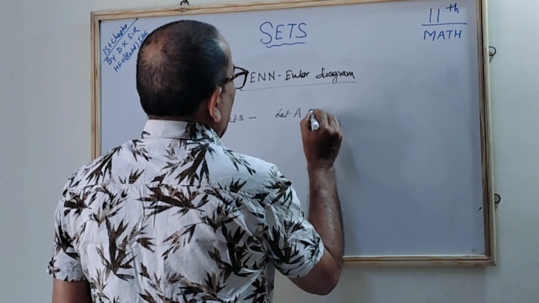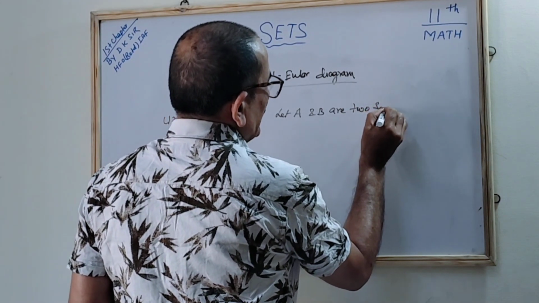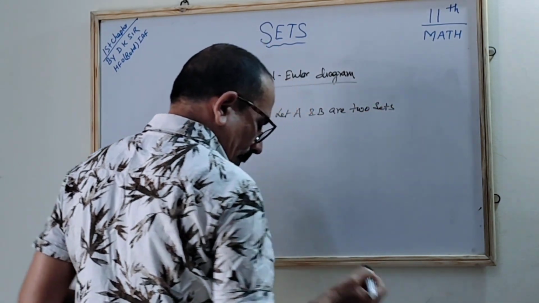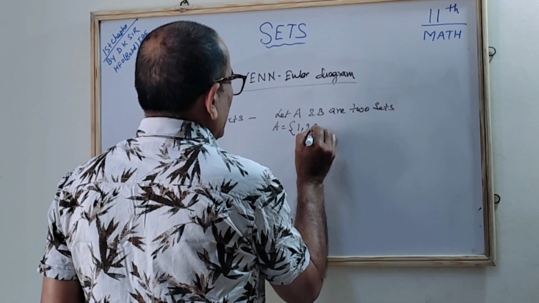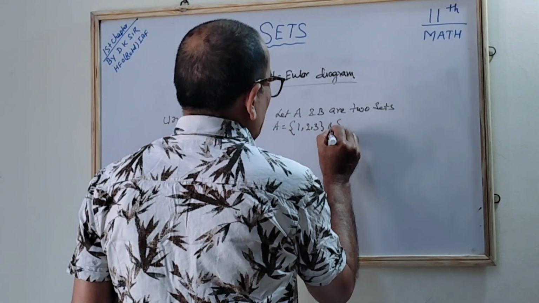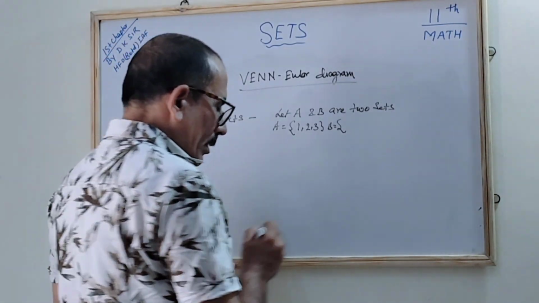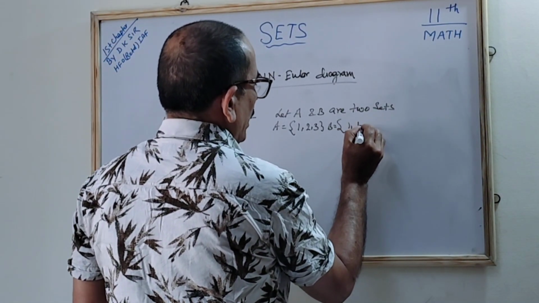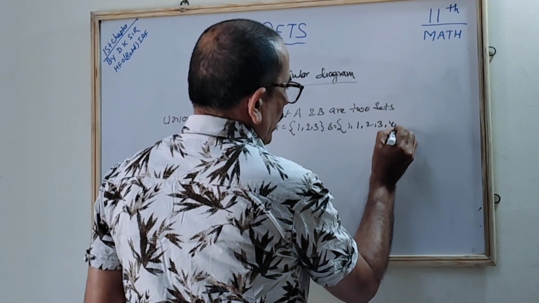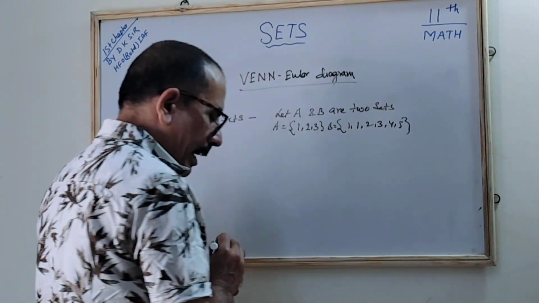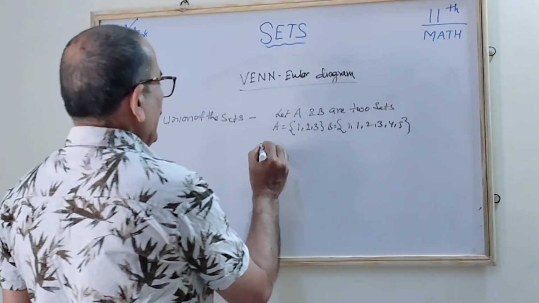There are two sets, A and B, correct? Suppose A is equal to {1, 2, 3}, and B is another set which I am taking as {1, 2, 3, 4, 5}. I have taken this much. Now we find A union B.